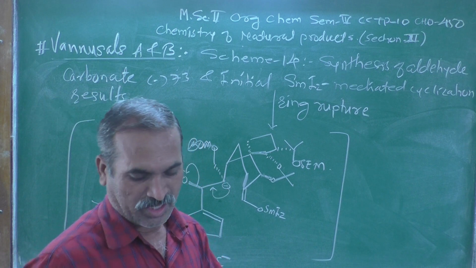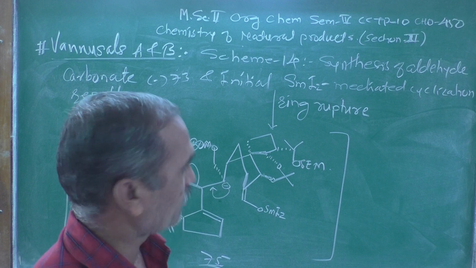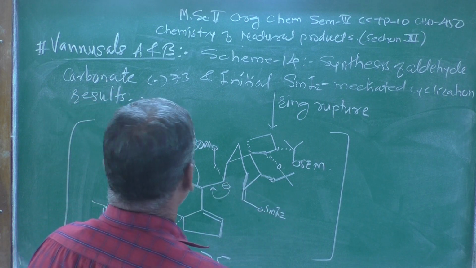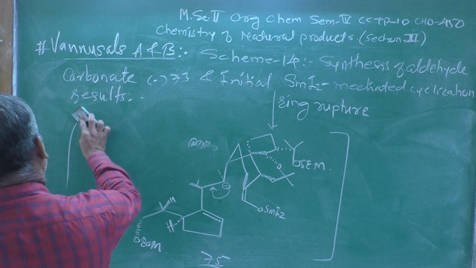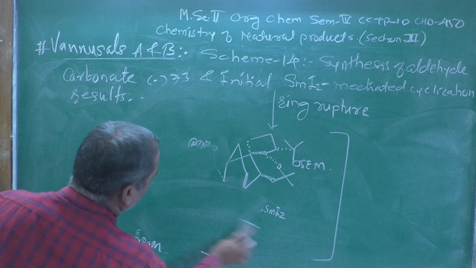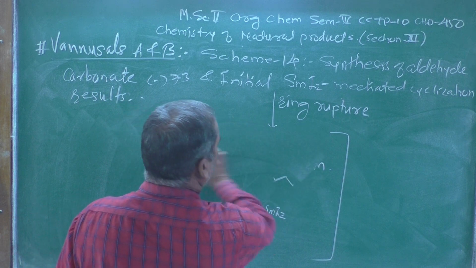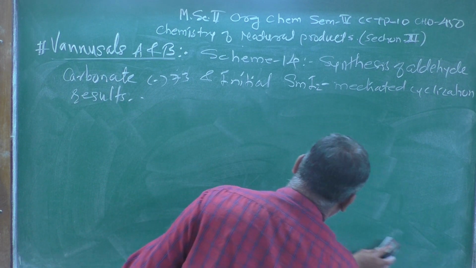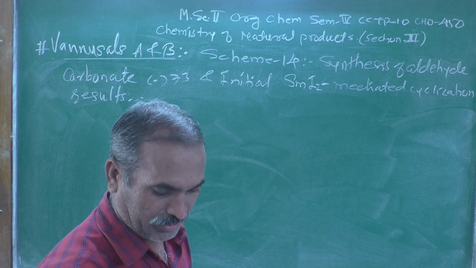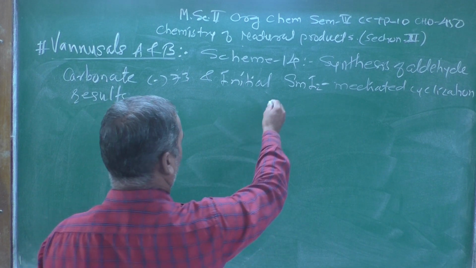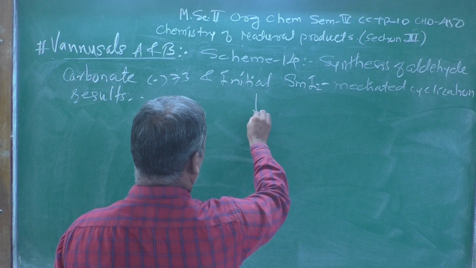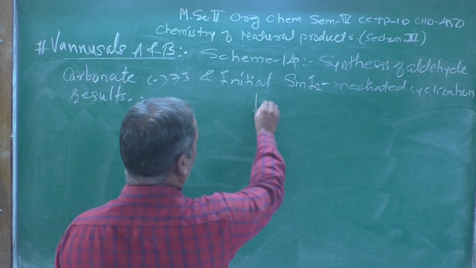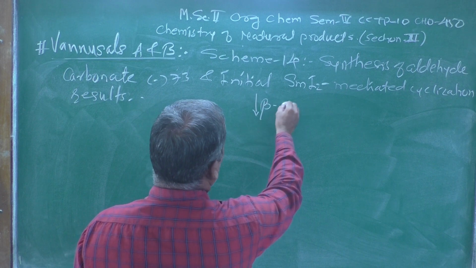Now once again remember, I am cleaning this board here. One more thing you should remember over here: I am showing once again an arrow, and on that arrow there is a beta elimination.